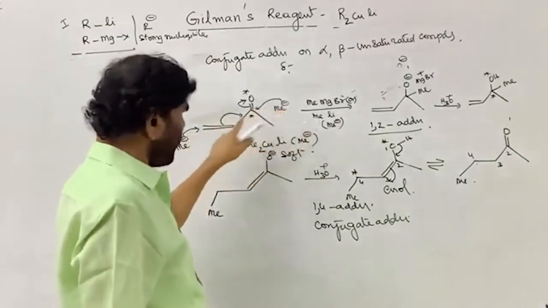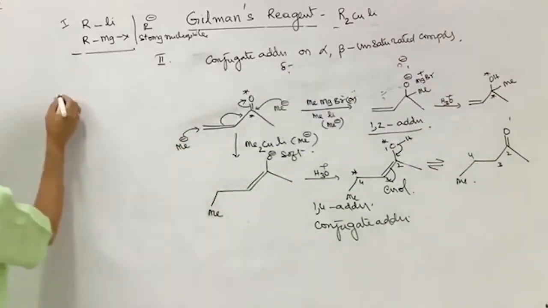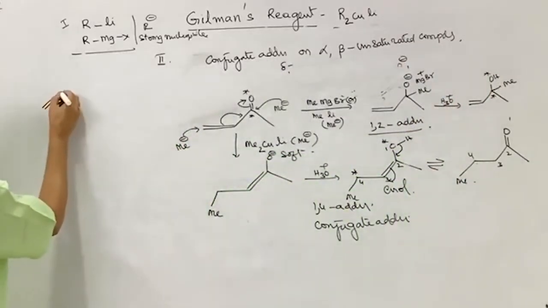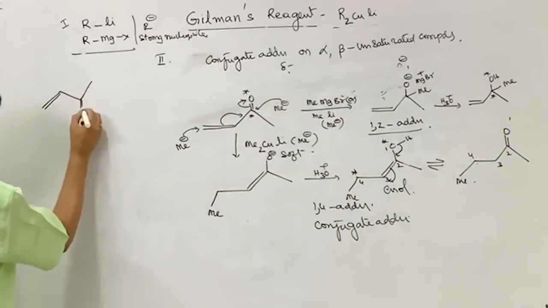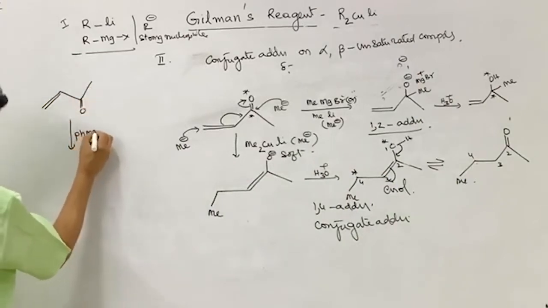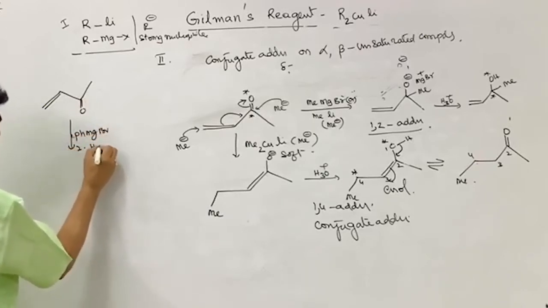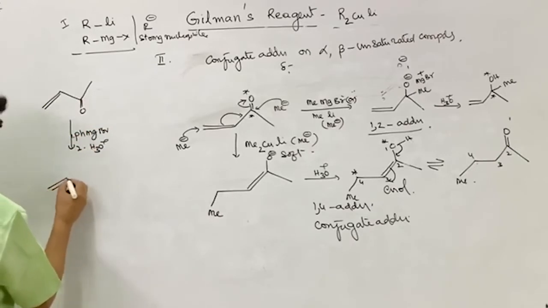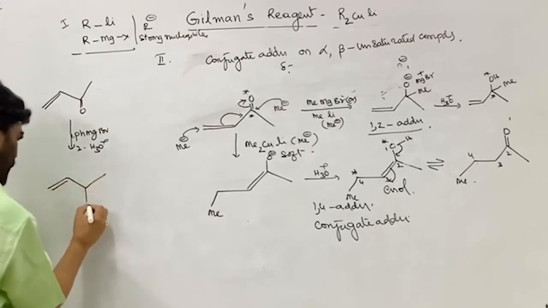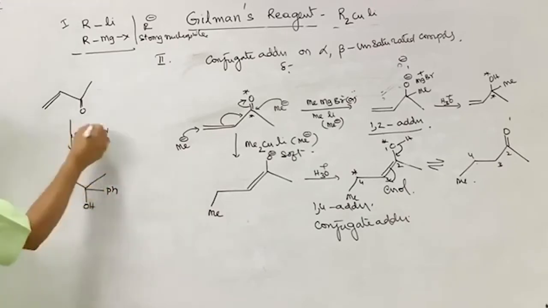That is the Grignard reagent, 1,2 addition. Let me write the ultimate product of the reaction. The same reactant is taken, phenyl magnesium bromide followed by hydrolysis, which is compulsory. So now this is not affected. This is the OH. This is the phenyl. This is your product here.